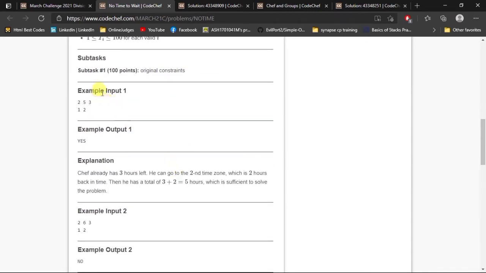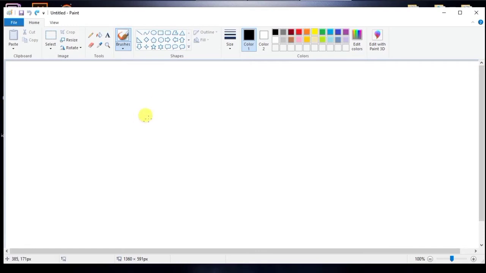The example input 1 shows the value of N is 2, the value of H is 5, the required time, and the current time, or hours left, is 3, and the time zones are 1 and 2. So let's try to see this. They've given N equals 2, H equals 5, and X equals 3.